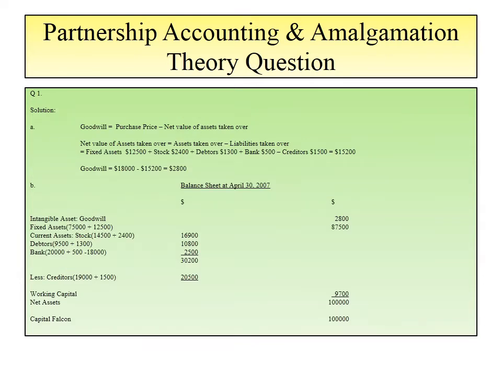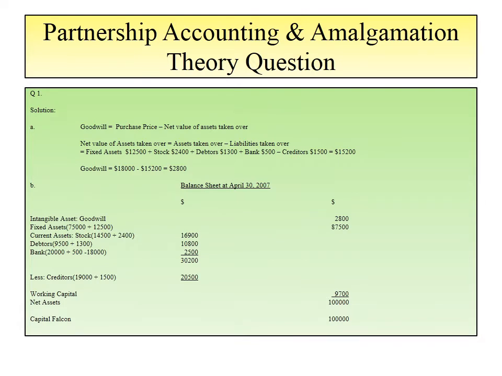This is the solution to the question. First is the solution of A, goodwill. How to calculate goodwill? Goodwill is equal to purchase price minus net value of assets taken over, and the purchase price is what Falcon has paid to Sparrow. Net value of assets taken over is equal to assets taken over minus the liabilities. This is the formula to calculate net assets.